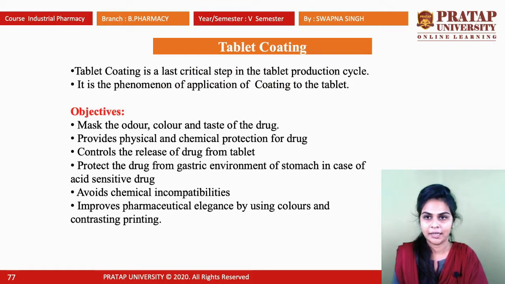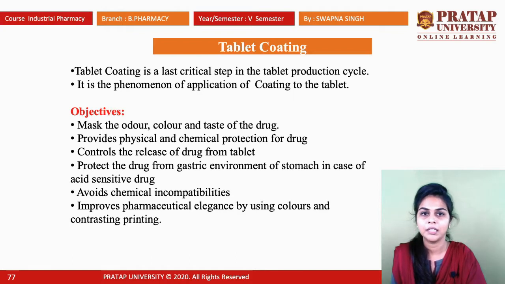Tablet production cycle. After the manufacturing, after the compression of tablet, this is the last step for manufacturing of tablet, that is tablet coating. This is the phenomenon of application of coating on the tablet. There are some objectives why we perform tablet coating.